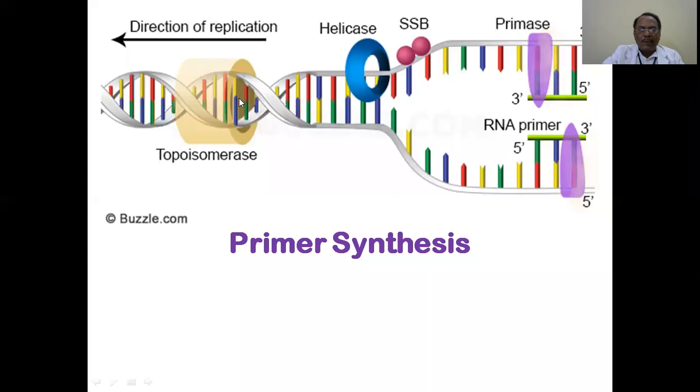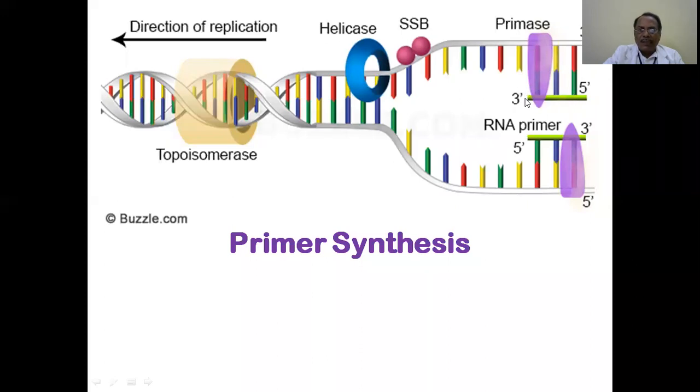So gyrase opens up the knots and makes it into a linear stretch, and then on this linear stretch, with the help of helicase, the hydrogen bonds are cut, and the two strands are opened up. Only now here comes the DNA polymerase. The DNA polymerase initially has primase activity, and a small RNA primer is synthesized.